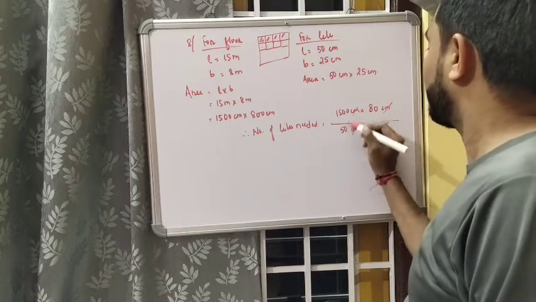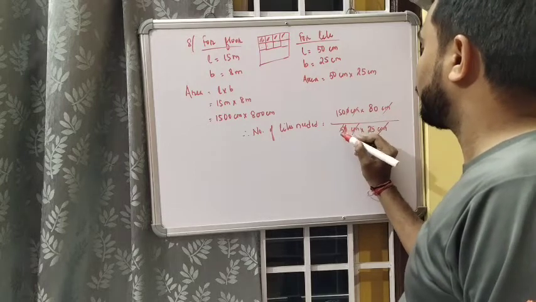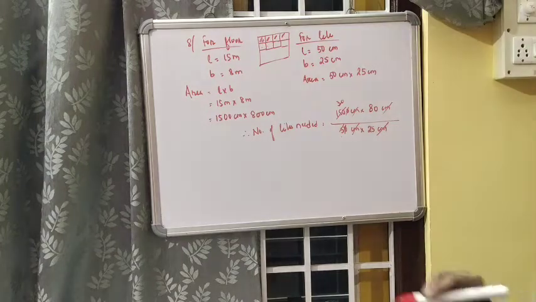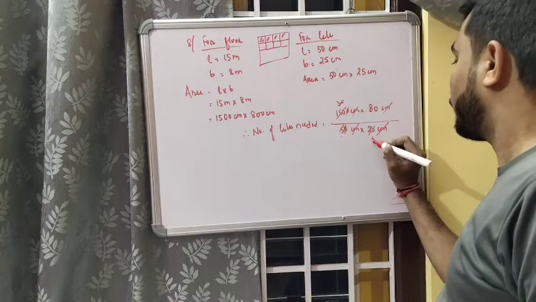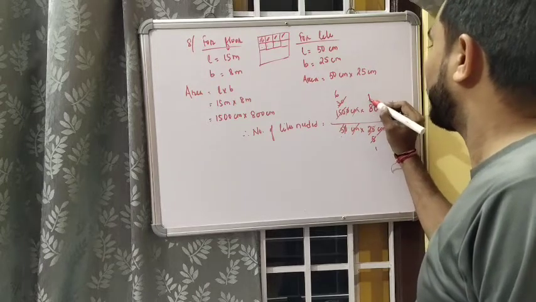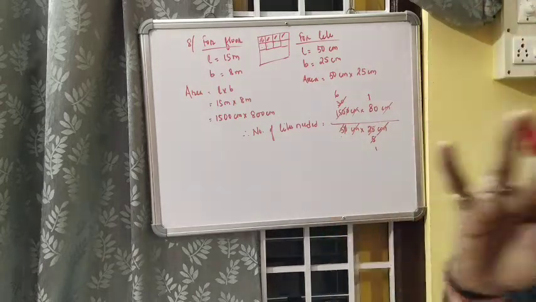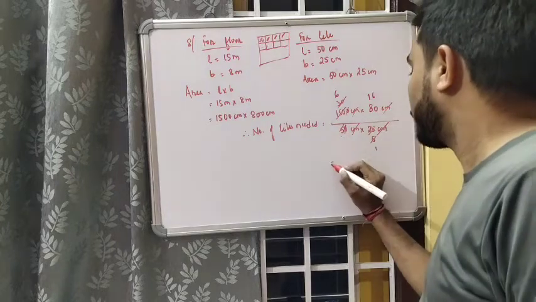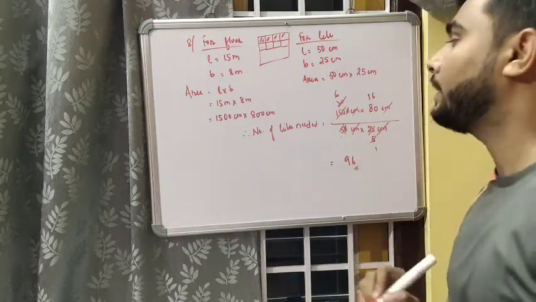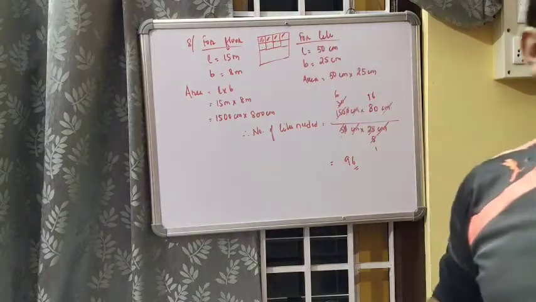Centimeter reduce, 0 cancel, 5 one time, 5 30 times. Then 5 times, 5 6 times, 5 one time, 5 remains. 6 7 8, 3 3 0, 30 6 times. So 96 tiles will be needed to cover the floor.